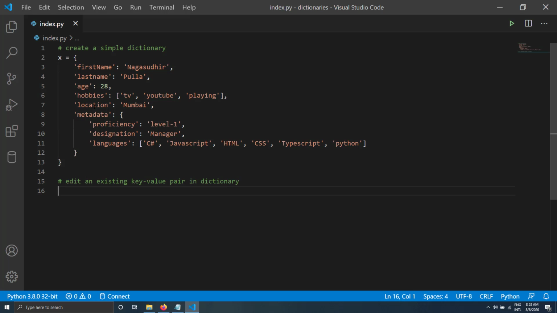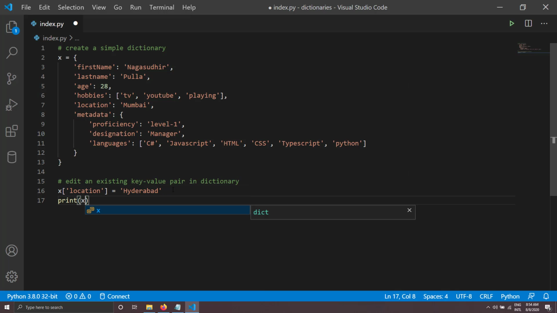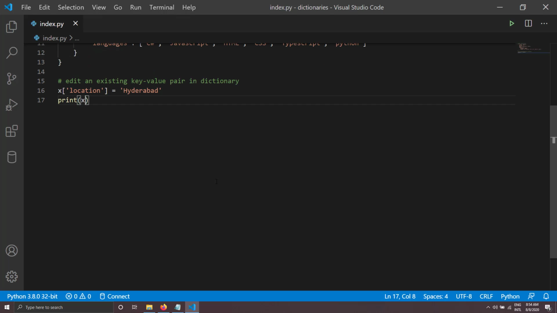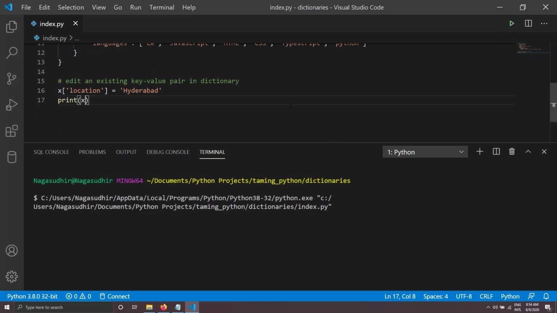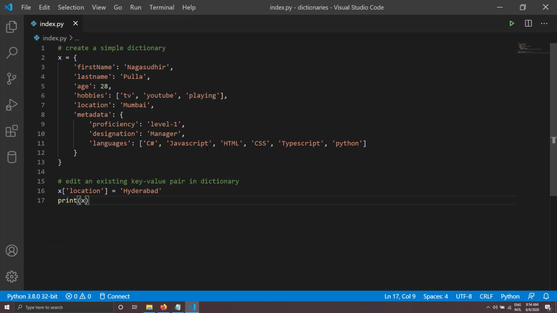So if I want to change the location of this dictionary X to Hyderabad instead of Mumbai, I'll just write X of location equal to Hyderabad. So let me check what's happening. I just write print X, and I'll just save it, and let me run this. You can see the location has been changed to Hyderabad. The same applies to the nested key value pairs also.